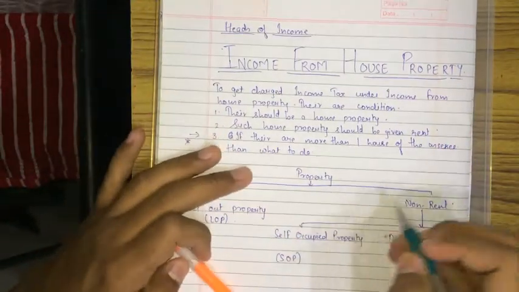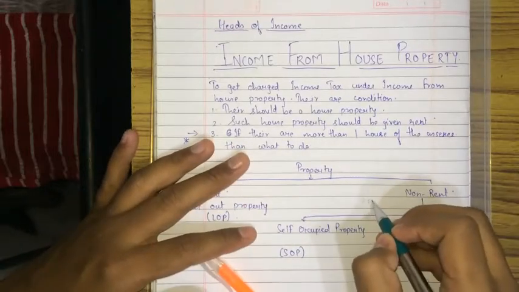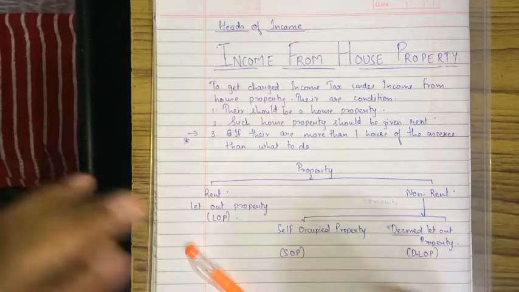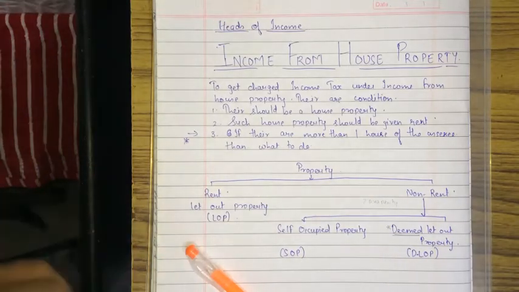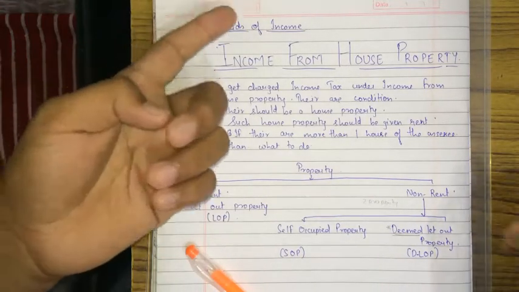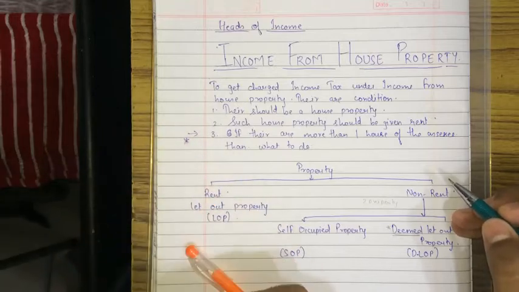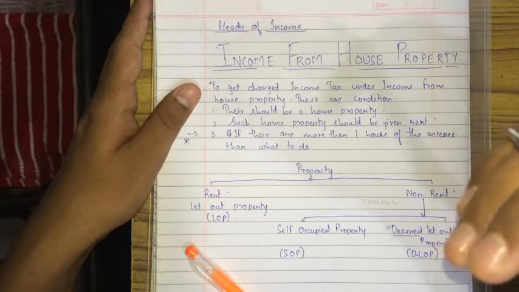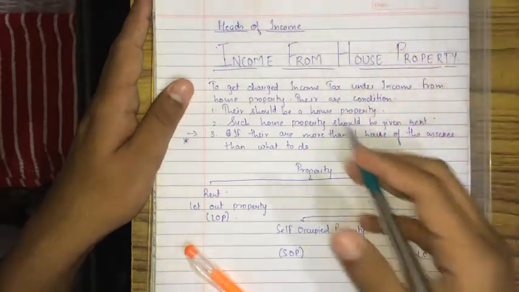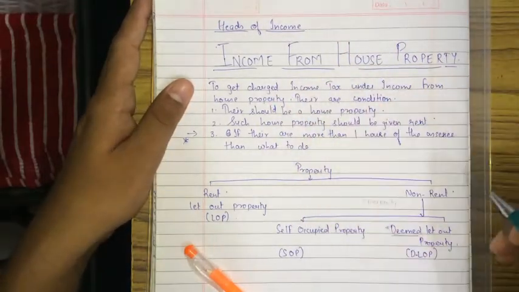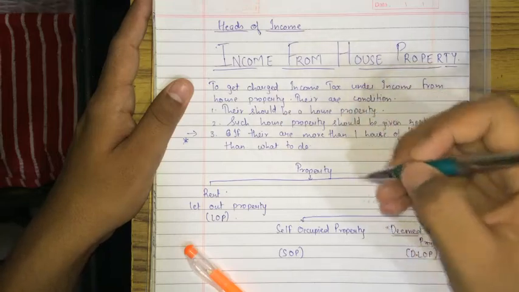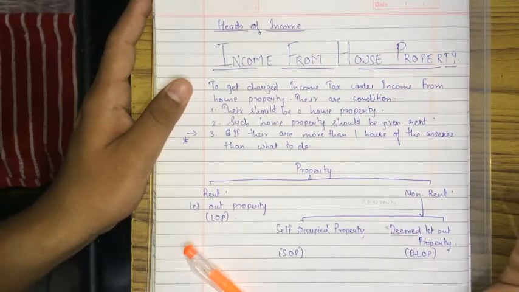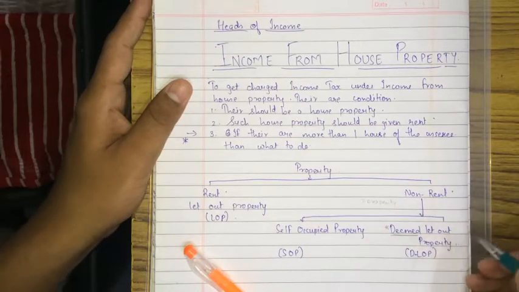Means if you have two properties and you have not given one property on rent, in one property you are self-occupied, that is self-occupied property, and the other property you have not given on rent, so you will claim that I am not giving on rent and why am I being charged income tax under the head income from house property. So this chapter is how to deal with it. The other property which you have not given on rent, that is known as deemed let out property.